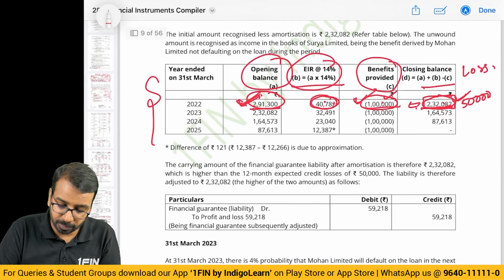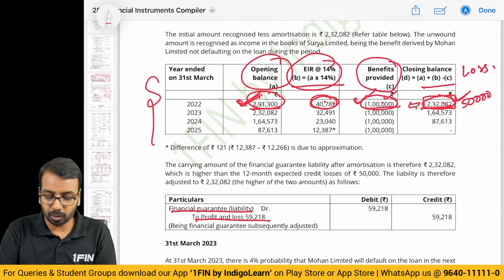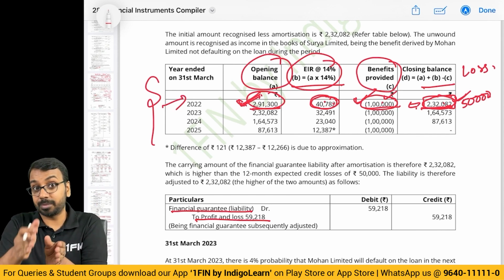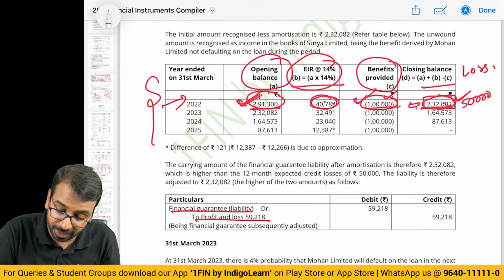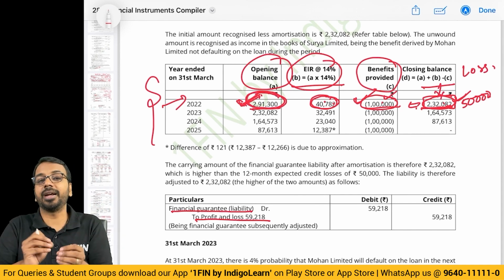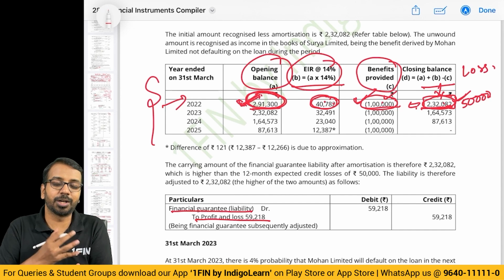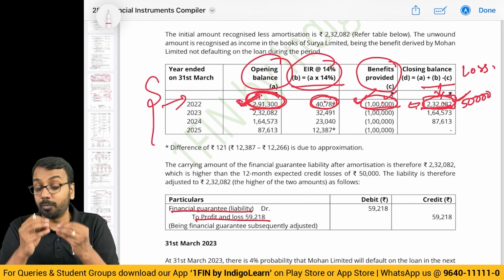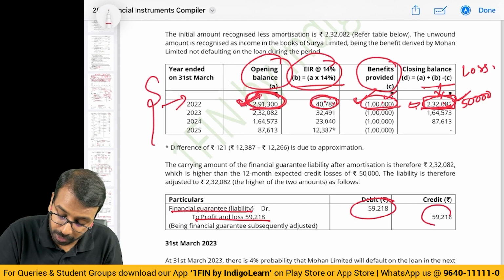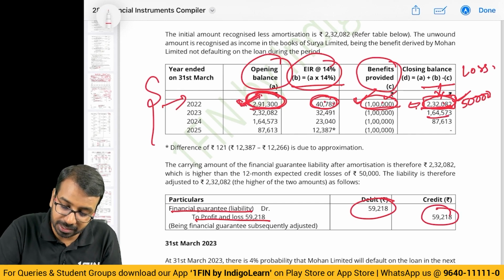So that will be booked by debiting the financial guarantee, crediting the P&L account on 31st March of 22. So opening balance plus interest minus payment, you get to the closing balance. My liability is now only 232. Initially my liability was 291. This difference is the income that I have earned during the period by providing the guarantee, which is 59,218. Second year closing balance is 164.